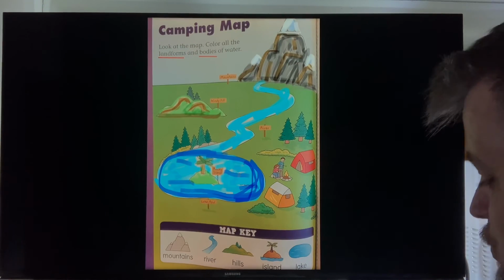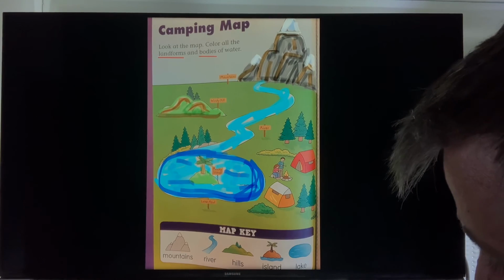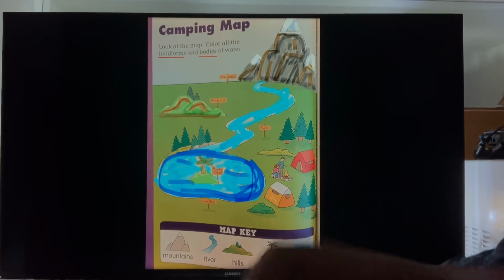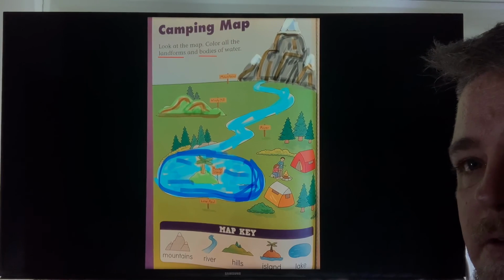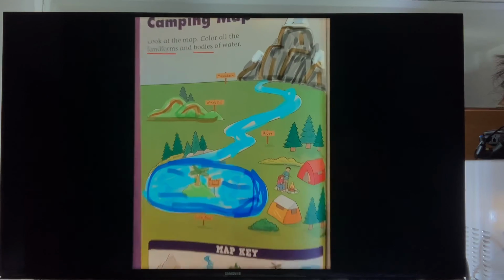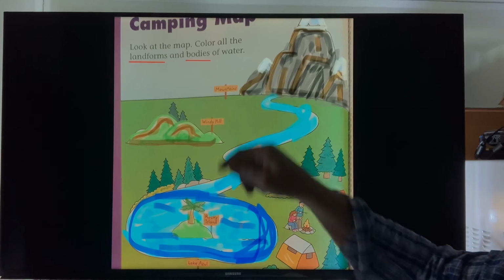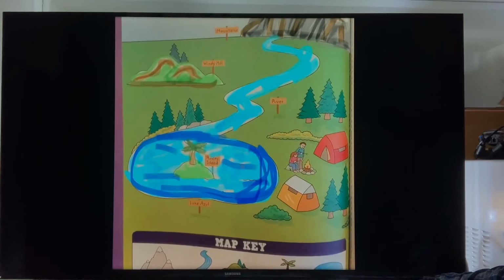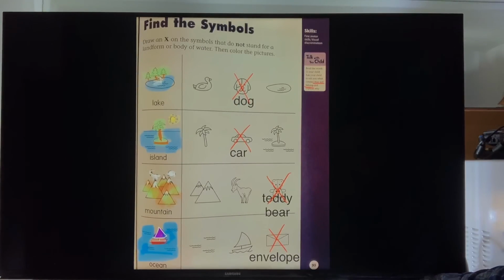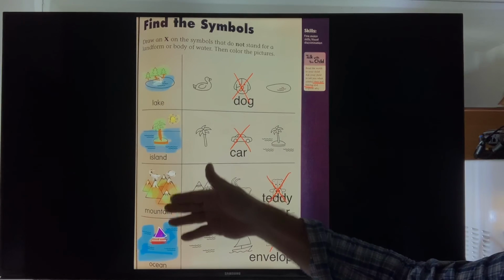So your picture should look like mine. Does it look like my picture? Good if it does. Perfect. Look at that, see? And I colored the snow on the mountain. So, color this picture. And color the lake, the island, the mountain, and the ocean.